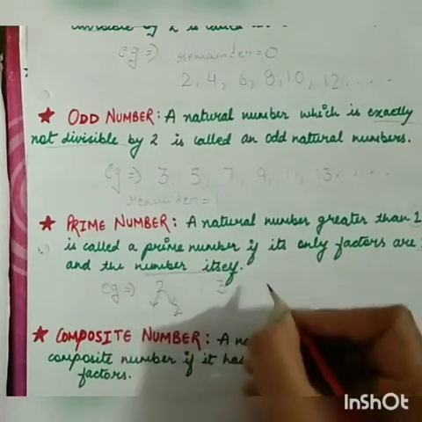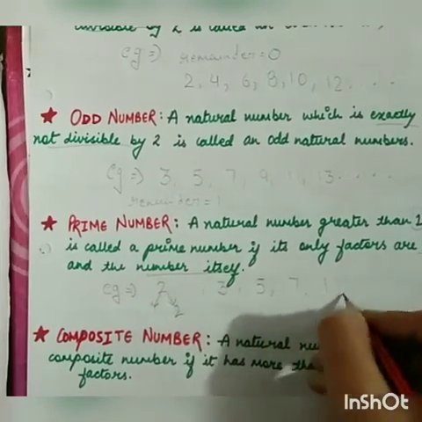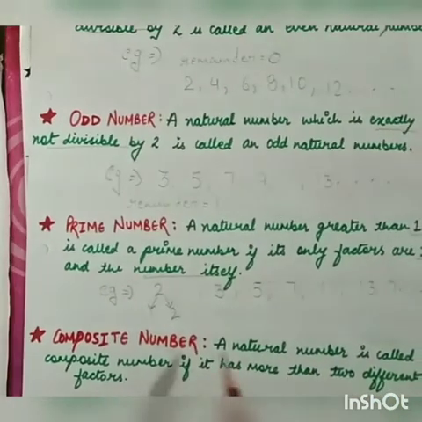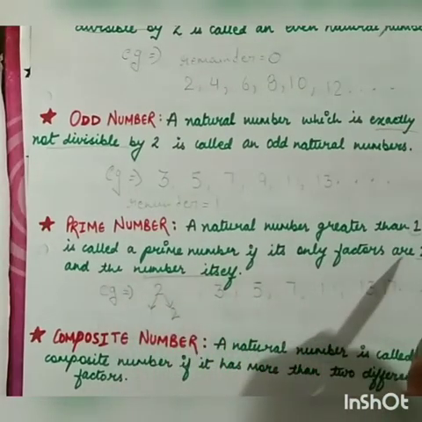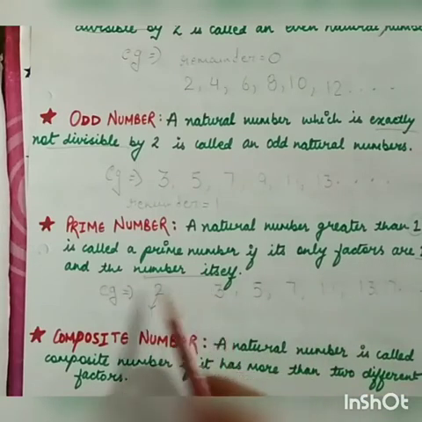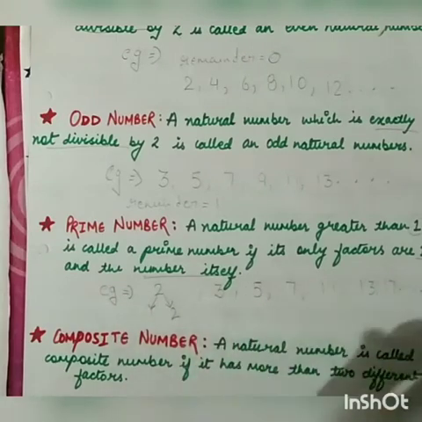Like 3, then 5, 7, 11, 13, 17 and so on. All of these have only two factors. One is 1, as I told you, 1 is a factor of every number, and another one is the number itself. So these are called your prime numbers.